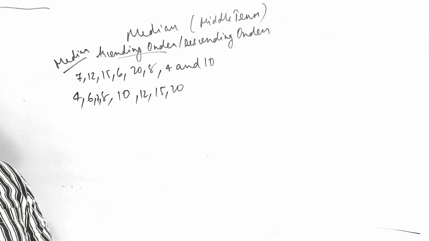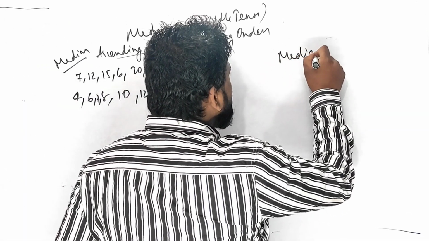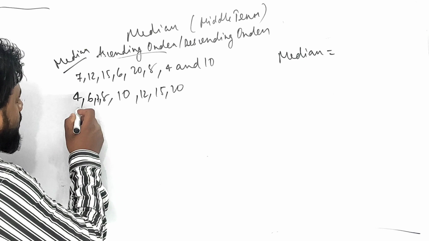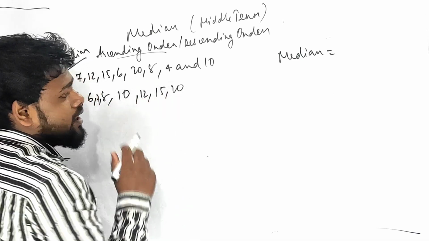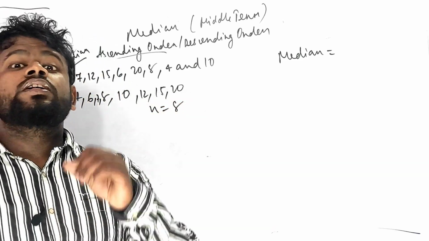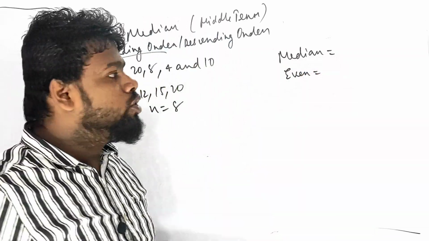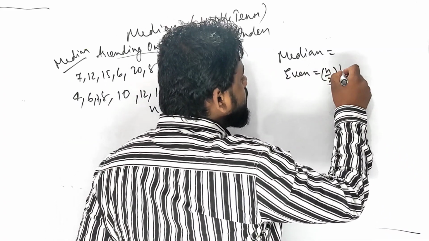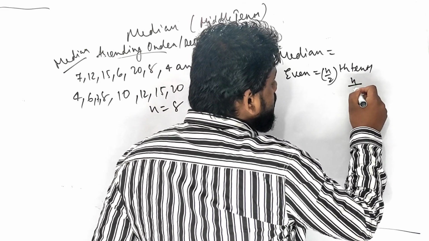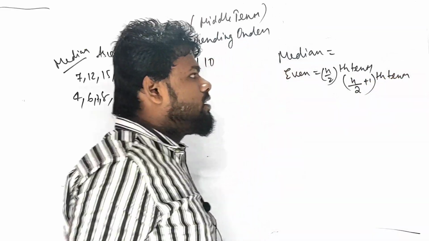Median. First priority in case of median: let median equal to, we need the number of observations. Number of observations means the count. Look here, 1 2 3 4 5 6 7 8, so 8 is the total number of observations. Remember one thing, if the number of observations is even, you have to take the n by 2th term, and also the n by 2 plus 1th term. Is it clear? These are the things you are going to do.